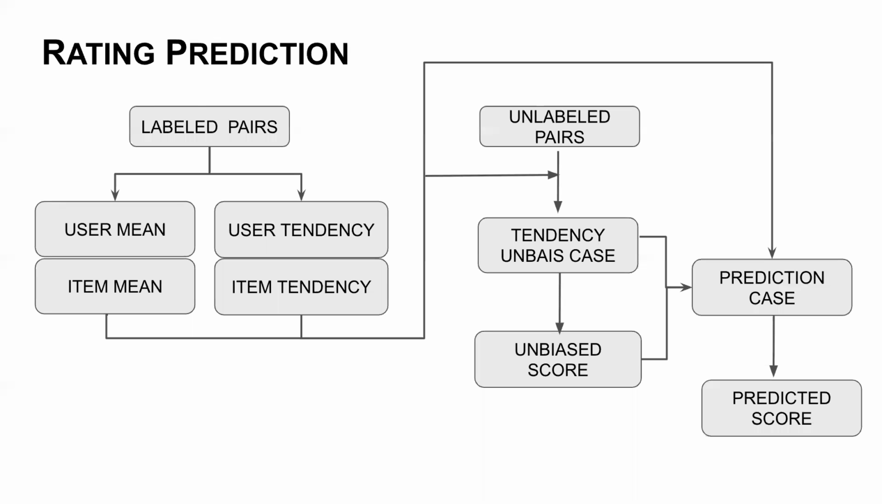Now, for a new unlabeled user-item pair, we can use the tendency bias case and the unbiased score to predict its new rating, which also depends on the prediction case, reverse tendency prediction, which I will explain in the next slide, to get the final predicted score.